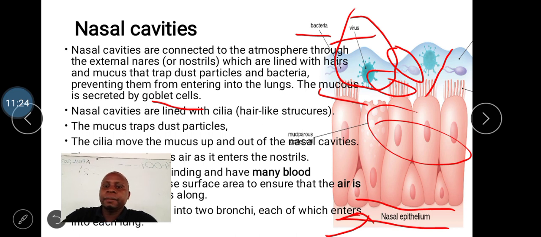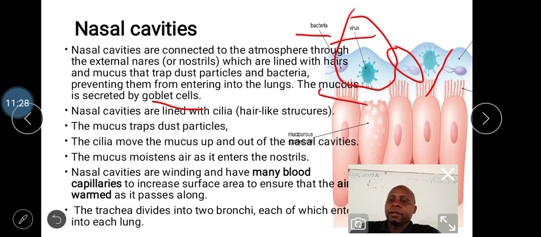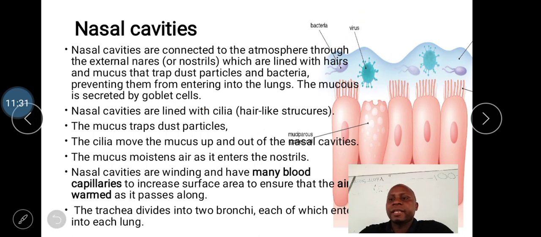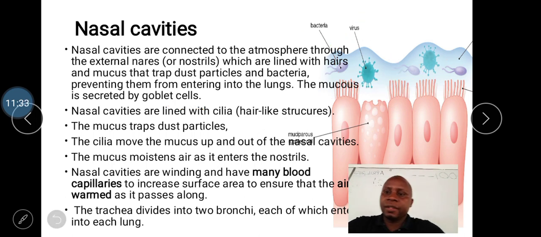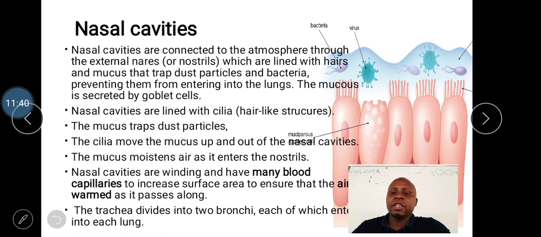So let us now go to the literature so that we understand better. So what have we said in the nose? What is found in the nose? We've said that the nasal cavities are connected to the atmosphere through the external nares or the nostrils.